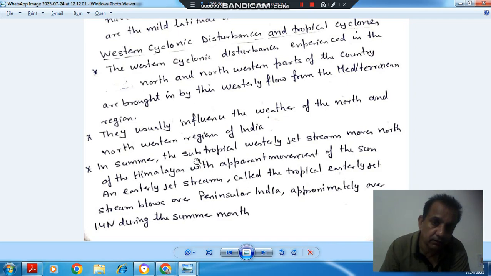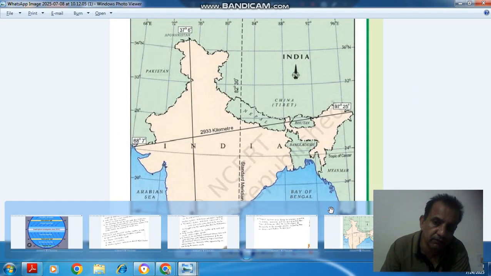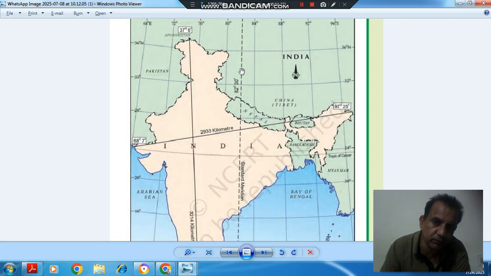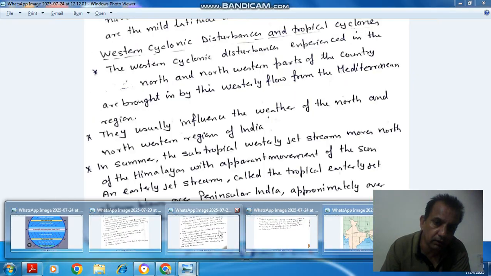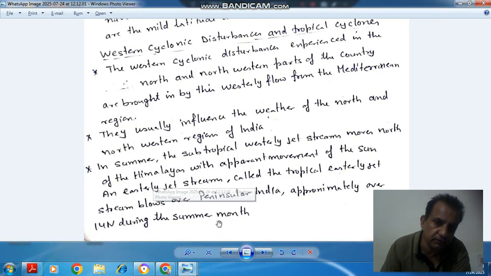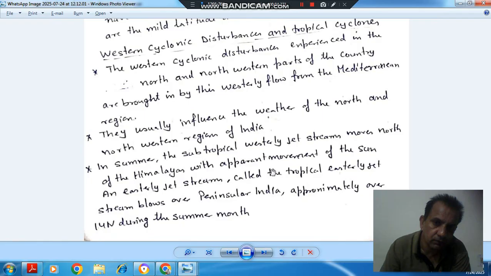In summer, the subtropical westerly jet stream moves north of the Himalaya with the apparent movement of the sun. So in summer they will go north of the Himalaya, towards China, but at other times they are in the northwest region of India. An easterly jet stream called the tropical easterly jet stream blows over peninsular India.